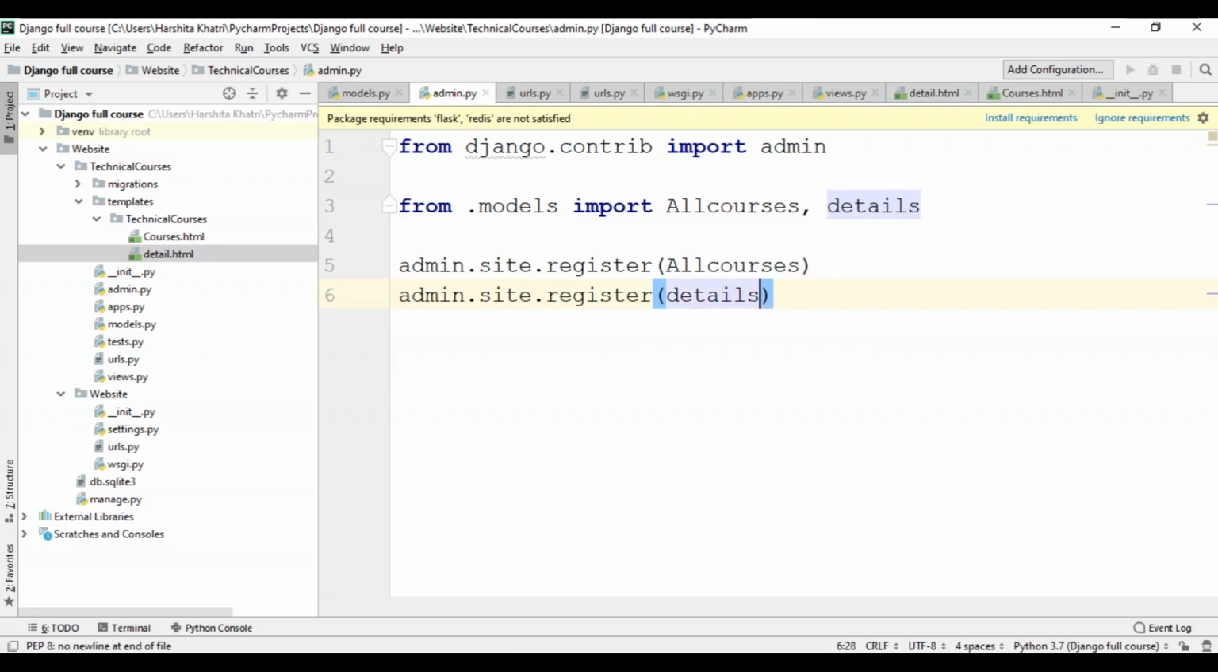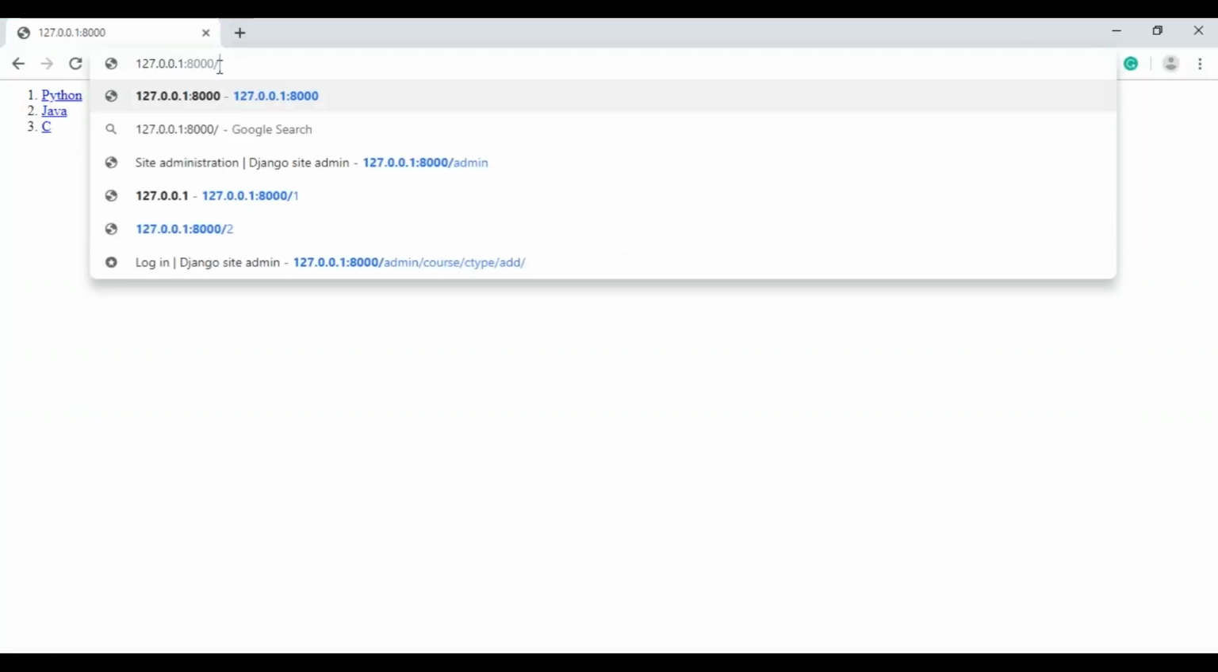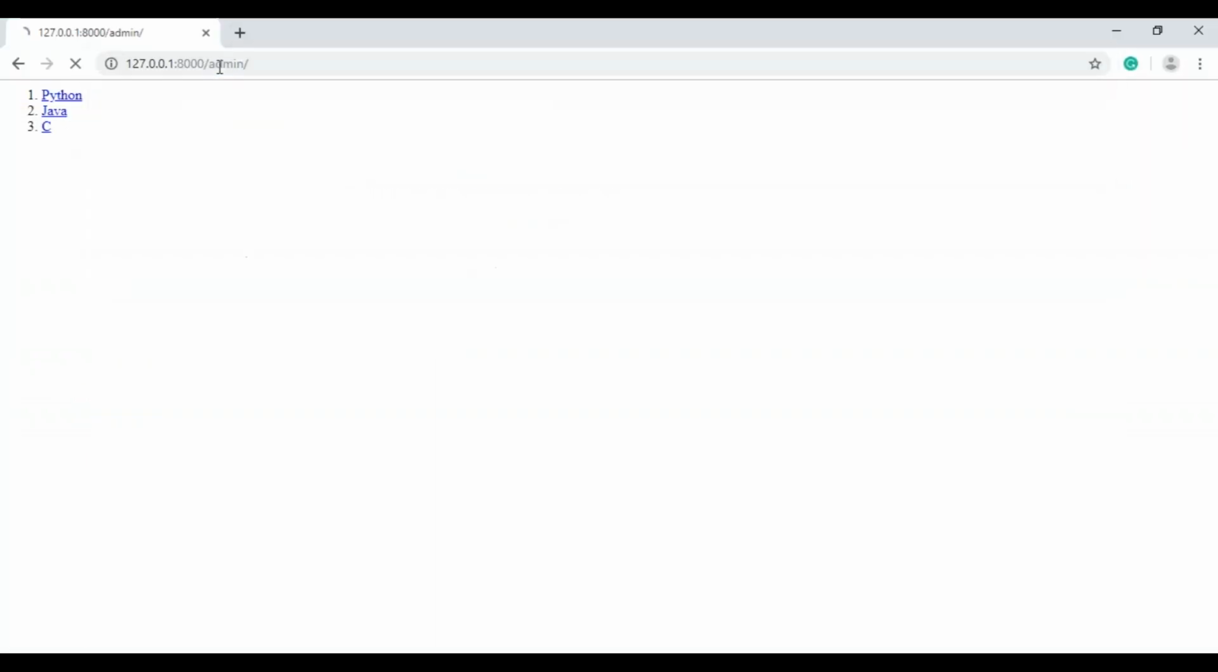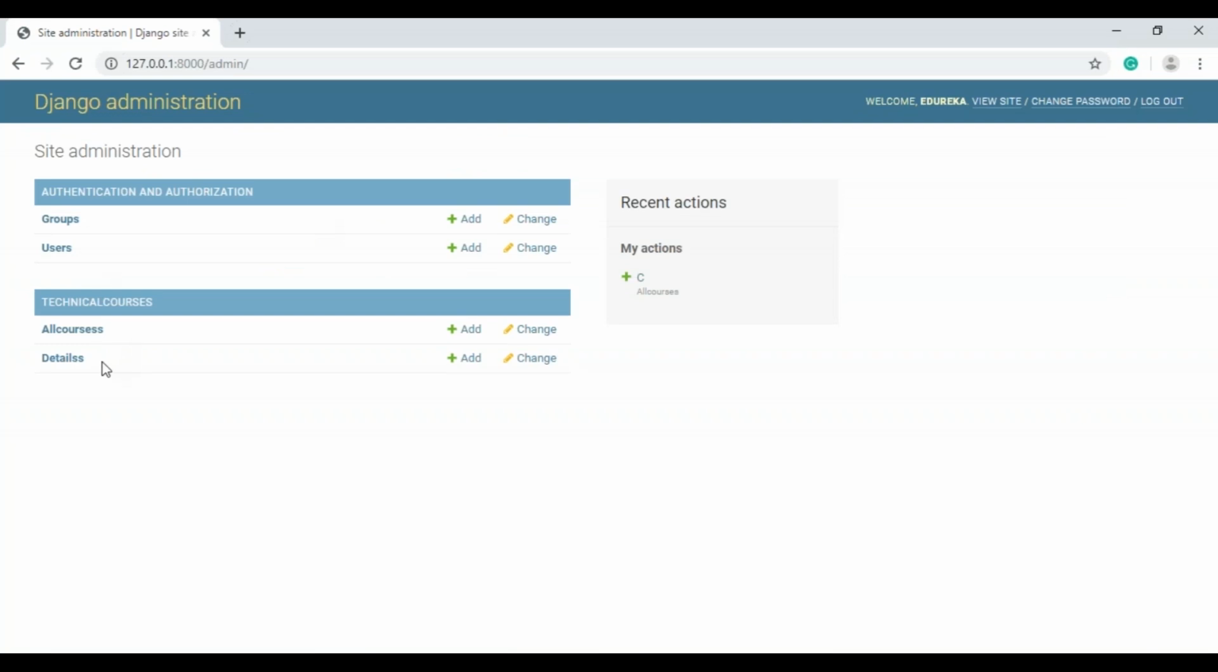I'll get back to my development server. So now I'll get back to my admin section and hit enter. So as you can see over here, previously in the technical courses section, only one option was shown, which was all courses. Now I've specified the details, and now I've added the details class as well.